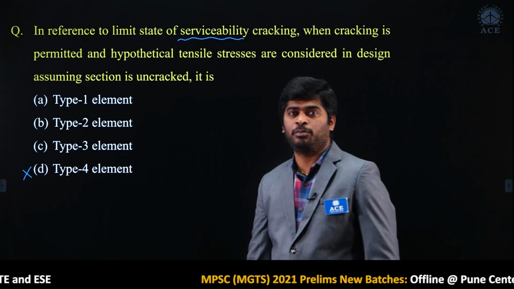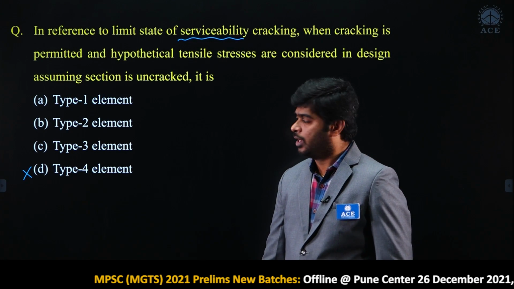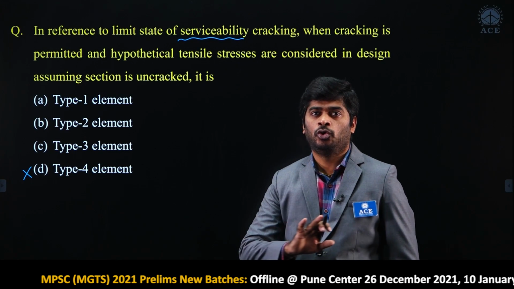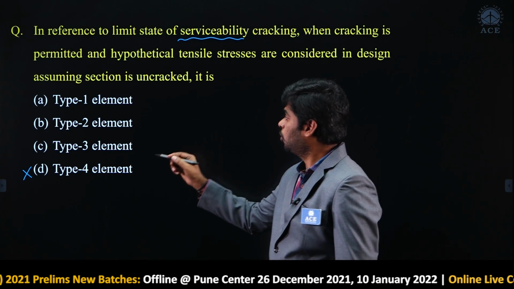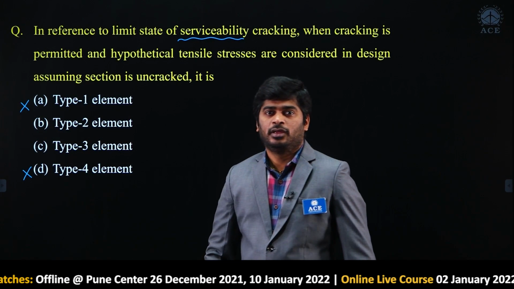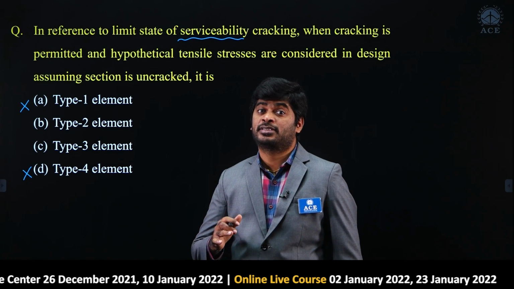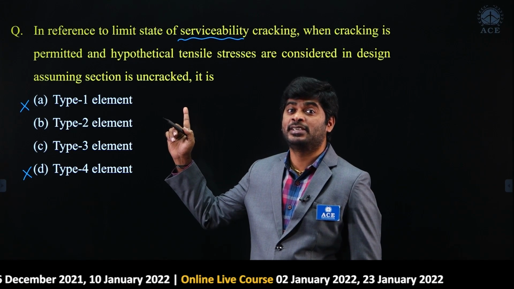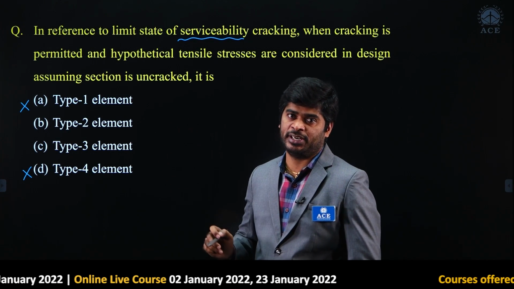Type 1 is there, type 2 is there, type 3 is there, based on cracking. My dear, in type 1 no cracks are permitted, but here cracking is given, so option A is wrong. In type 2 cracking is permitted, but cracks are not visible; that point, no visible cracks, is not mentioned here.